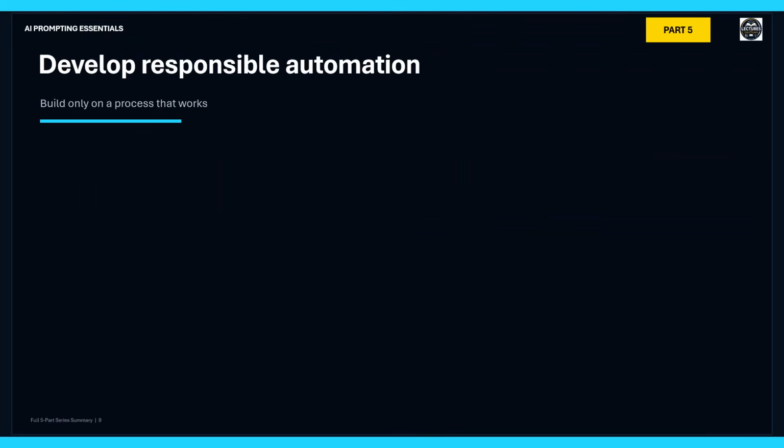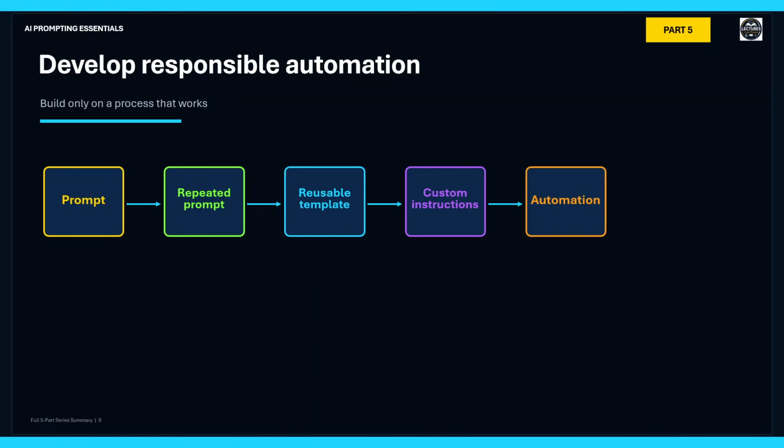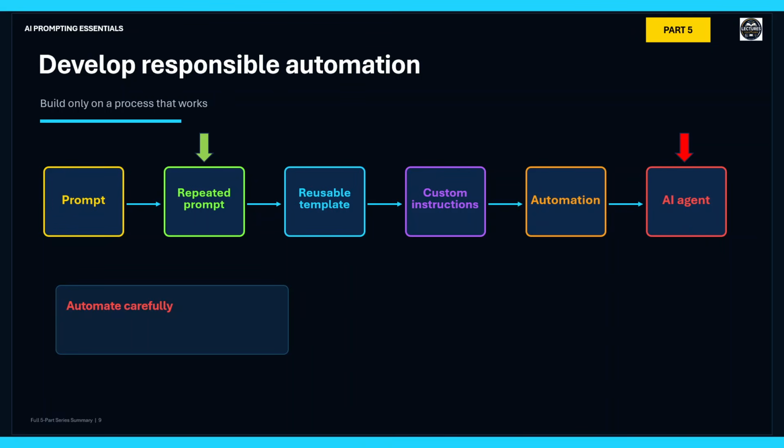Develop responsible automation. AI use can gradually progress from one prompt, repeated prompt, reusable template, custom instructions, automation, AI agent. A repeated prompt can become a reusable template or workflow. Parts of that workflow may later be automated, while an AI agent may perform several connected steps toward a defined objective. But automation should build on a process that already works. Do not automate an unreliable process simply because automation is possible.